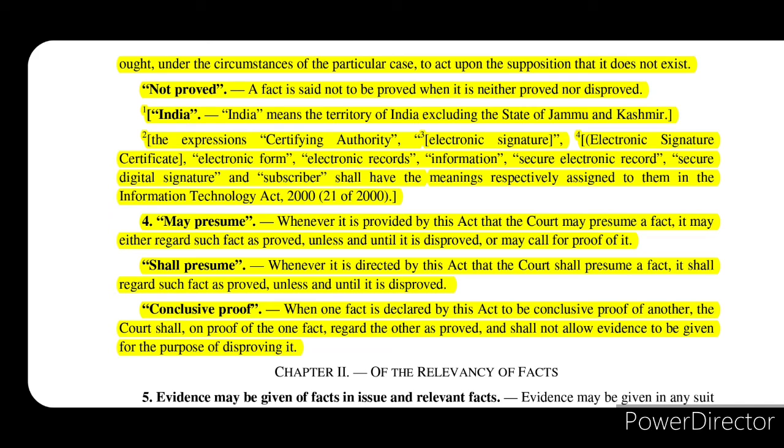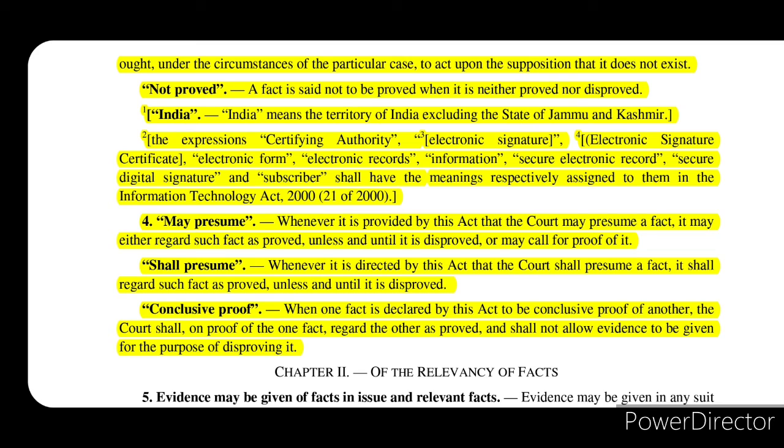So when a section of the Indian Evidence Act clearly mentions that in this particular circumstance the court may presume this, then the court may presume it or may not presume it. The court may think that yes, such fact is proved until it is disproved, or the court may call for the proof of it. So it will be left to the discretion of the court.